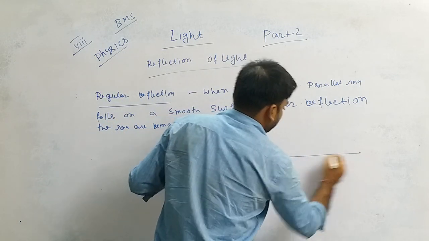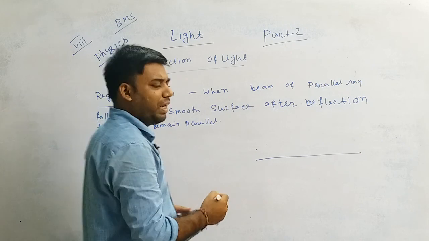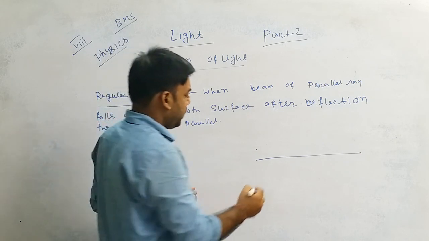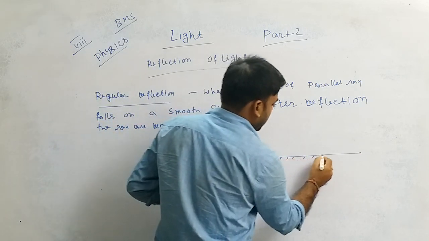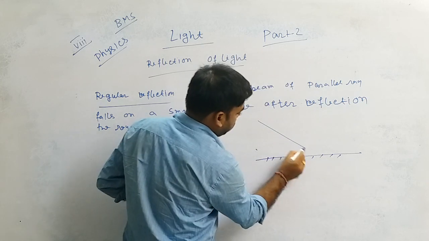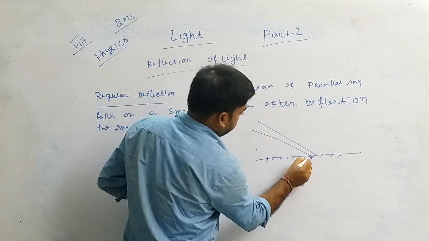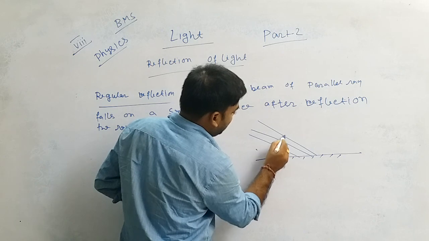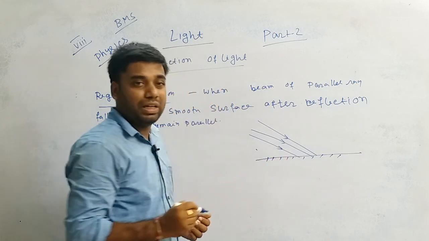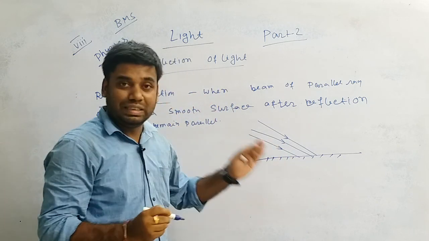It means it's a smooth surface, for example a mirror. Okay, plane mirror, smooth surface. These rays are parallel to each other. These rays are called incident rays.